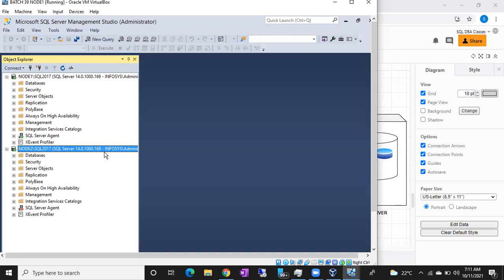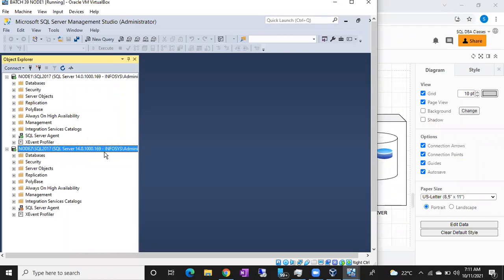So the combination of mirroring and log shipping is Always On. In Always On, the data is synchronized immediately, that's the first thing, and second, the secondaries are readable. We'll discuss all the points about Always On in the coming classes.